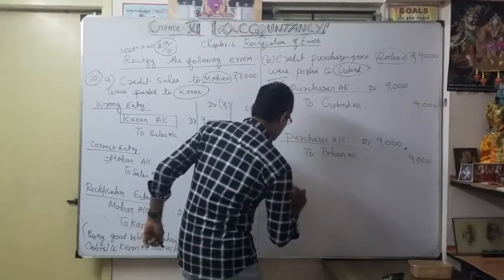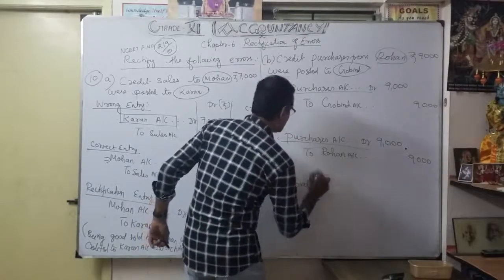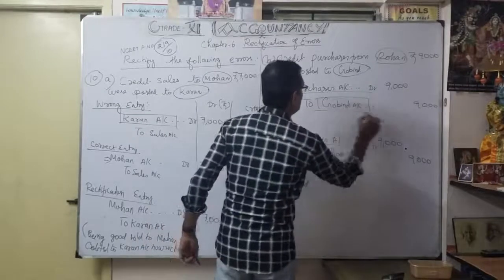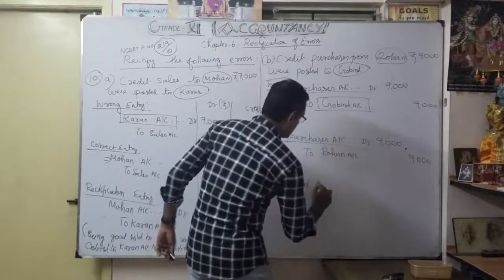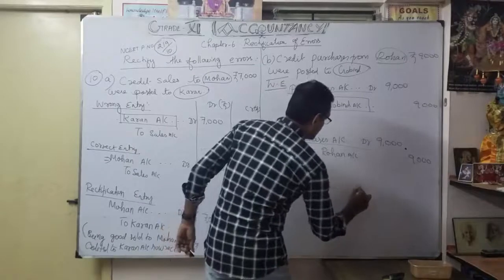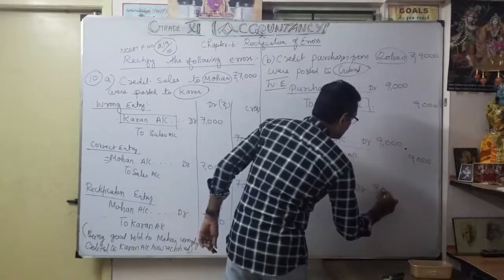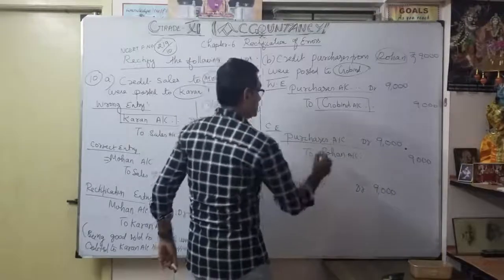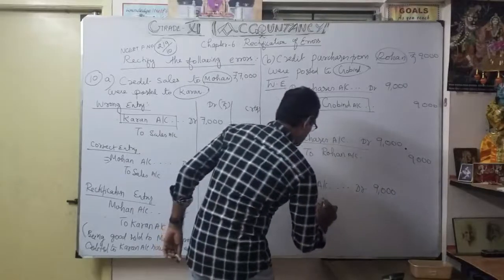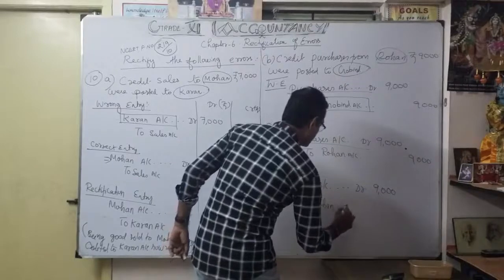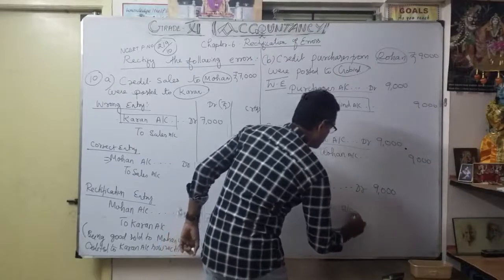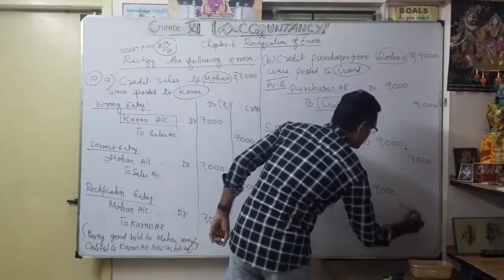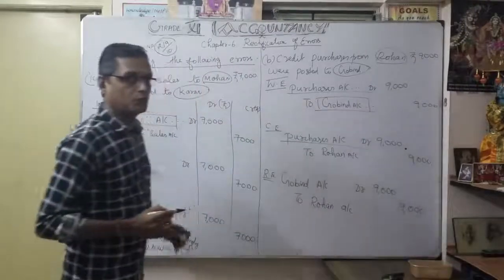Govind account debit 9,000 to Rogan account. Then I am going to credit Rogan account, how much? 9,000. Now understood? So we are going to do the rectification.